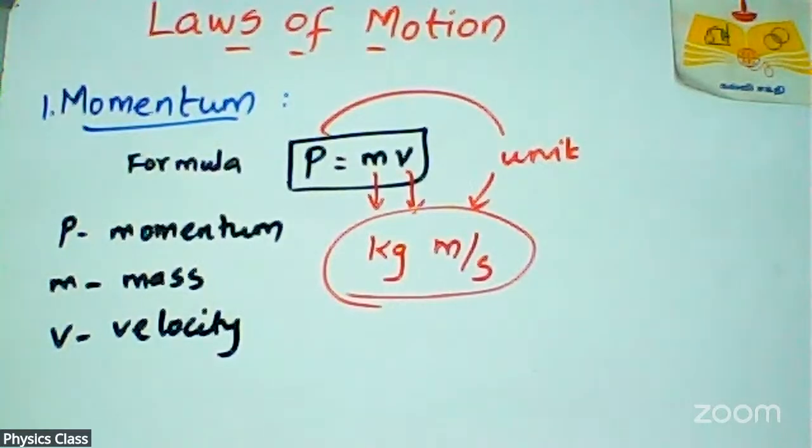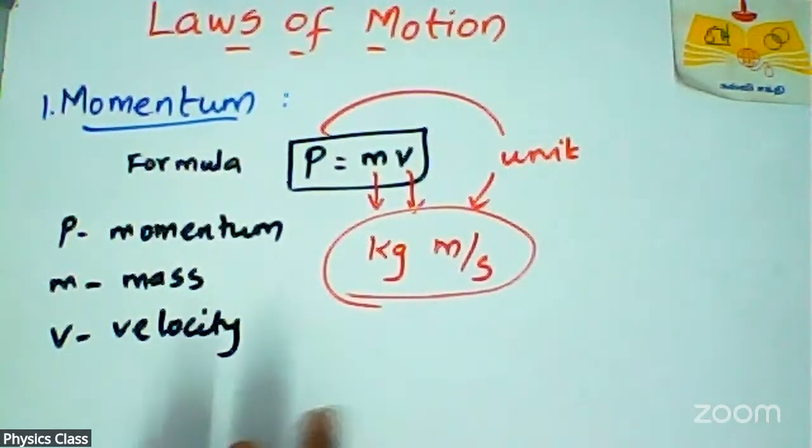So momentum is a measure of the mass in motion of an object. It is a product of mass into velocity. So P is equal to m into V, where P is momentum, m is mass, and V is velocity. It is a vector quantity because it has both value and direction.